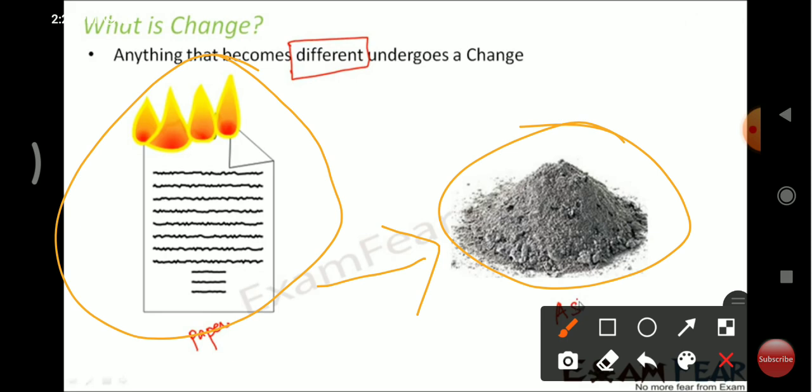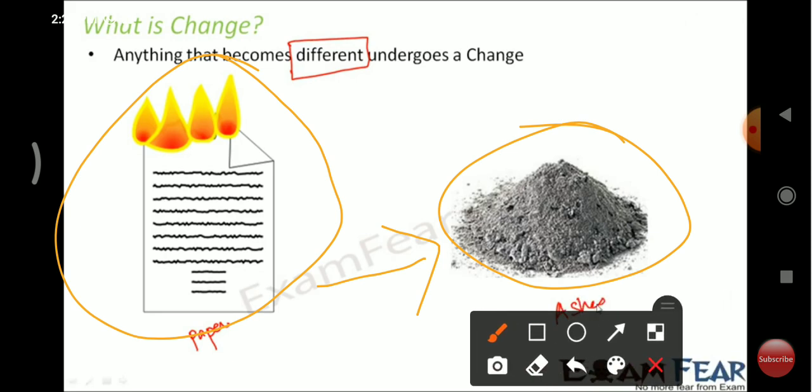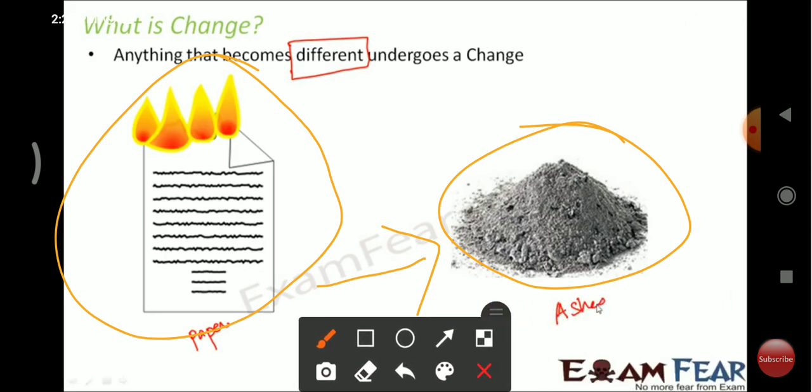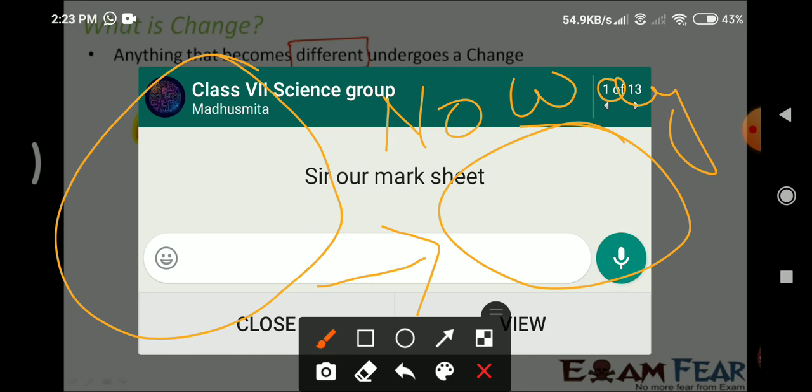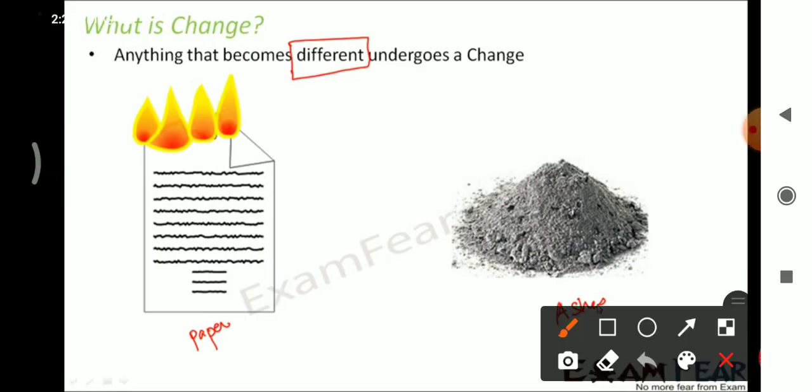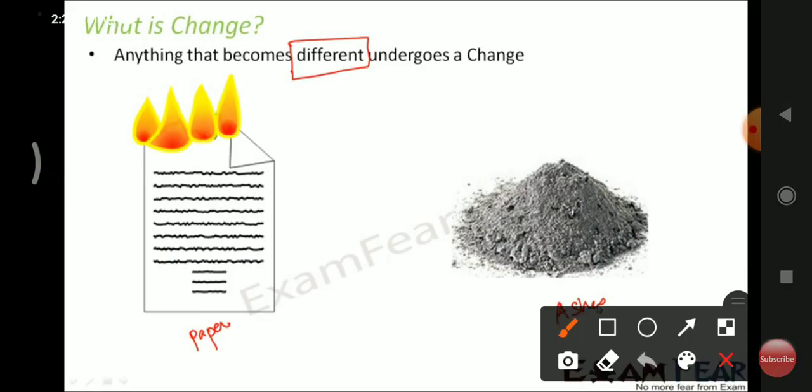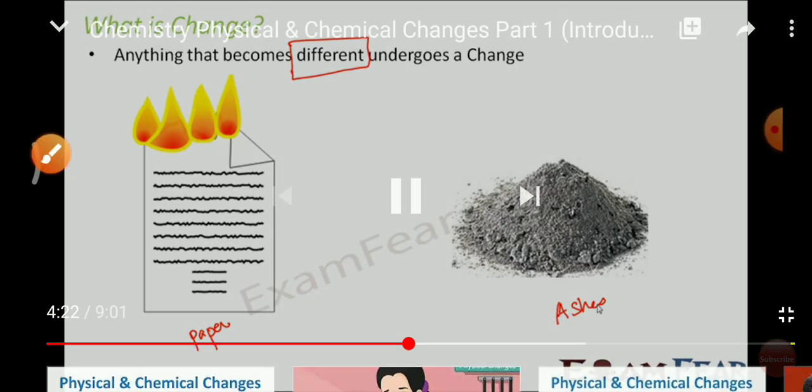I get ashes. Do you think that the ashes look similar to the paper? No way. Ashes are like powder, grayish black in color. So their shape, size, color, texture, everything is different from the paper which we had earlier. So just burning the paper,